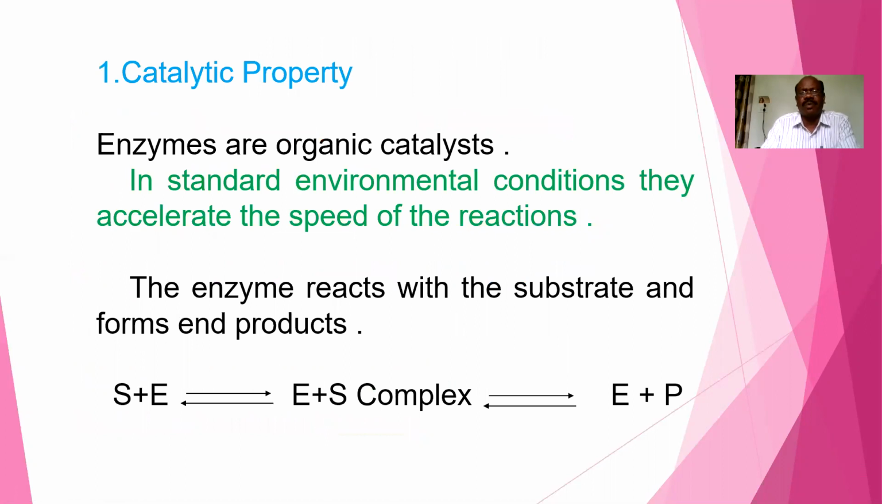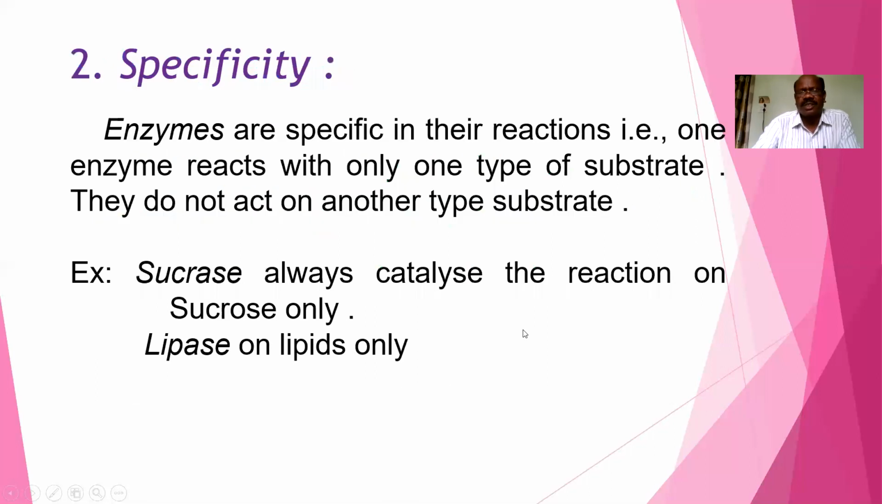Now coming to the first property, the catalytic property. Enzymes are organic catalysts. In standard environmental conditions, they accelerate the speed of the reaction. Here the enzyme reacts with a substrate and forms an enzyme substrate complex, which then turns into products.